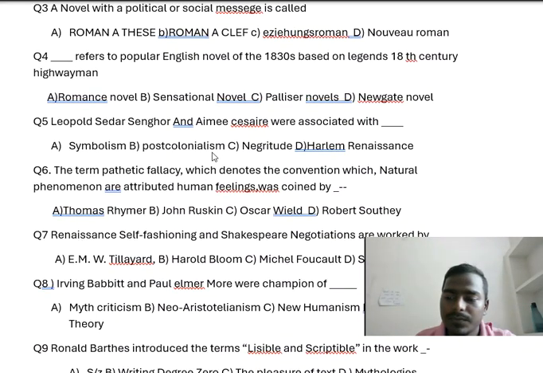Option A, Roman à thèse. That means it is a French term for a novel with a thesis.